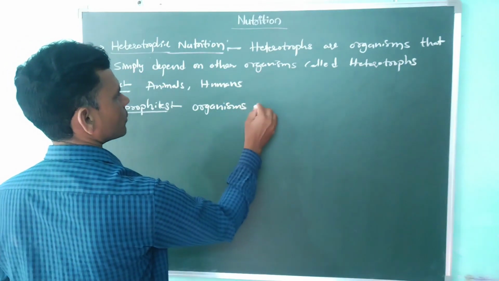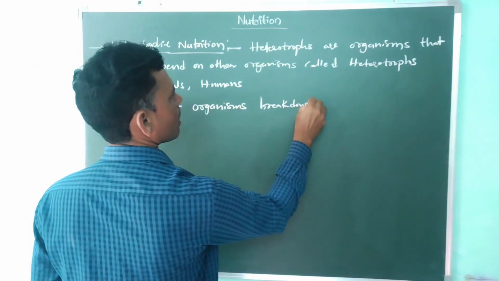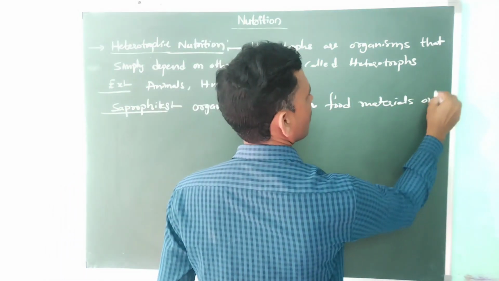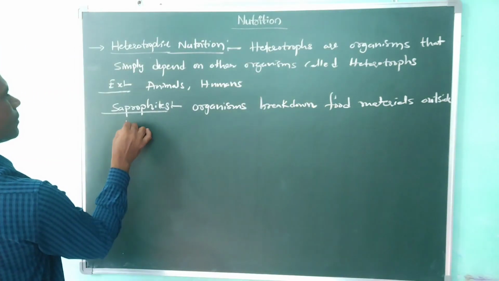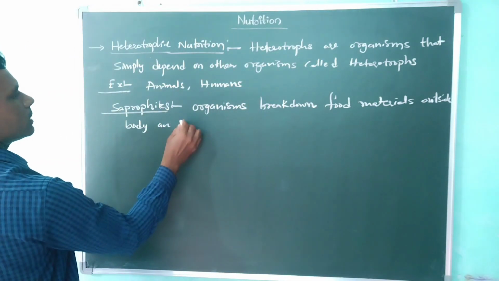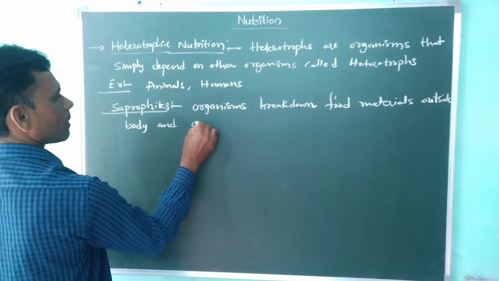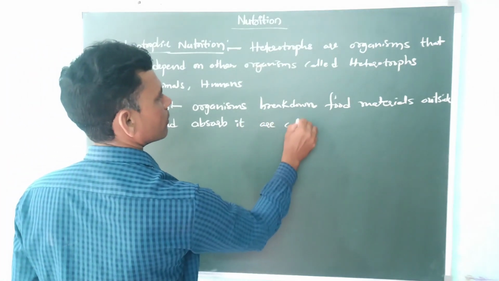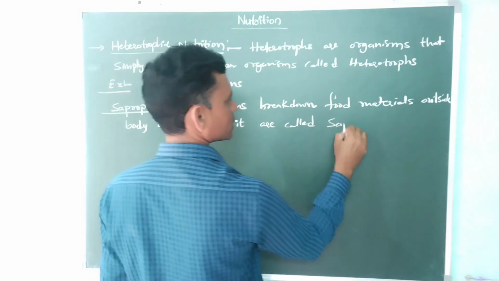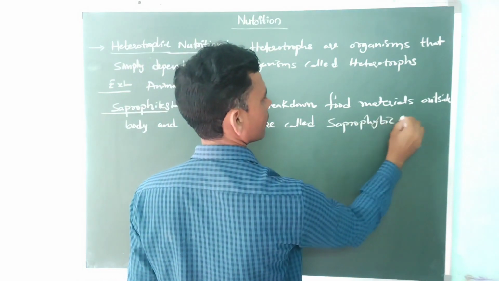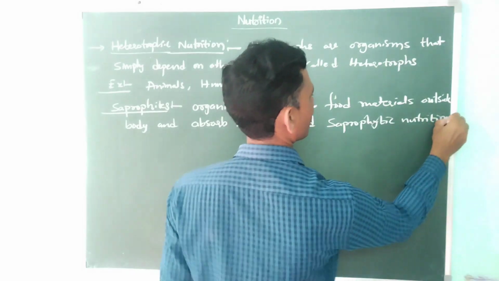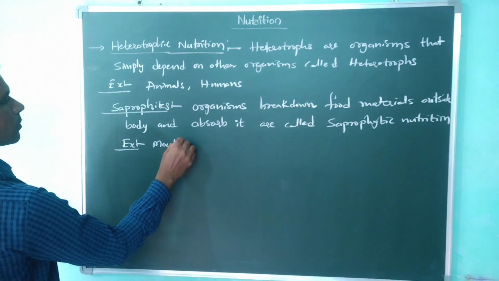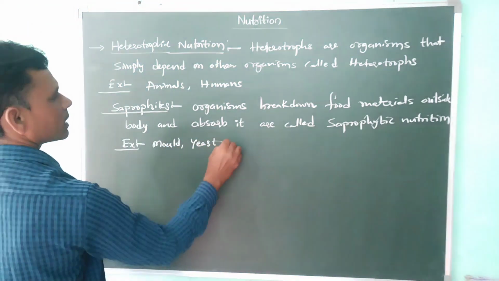Organisms that break down food material outside the body and absorb it are called saprophytic nutrition. Example, mold, yeast, etc.